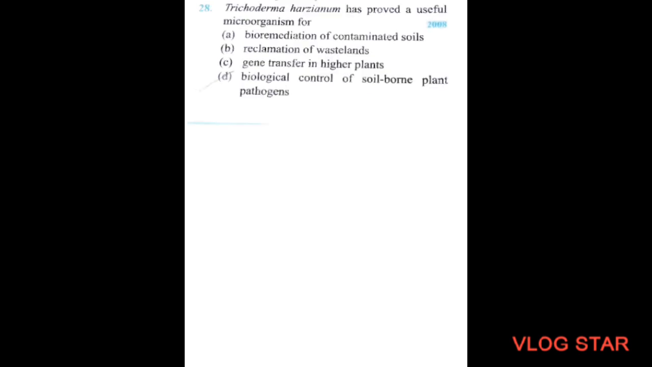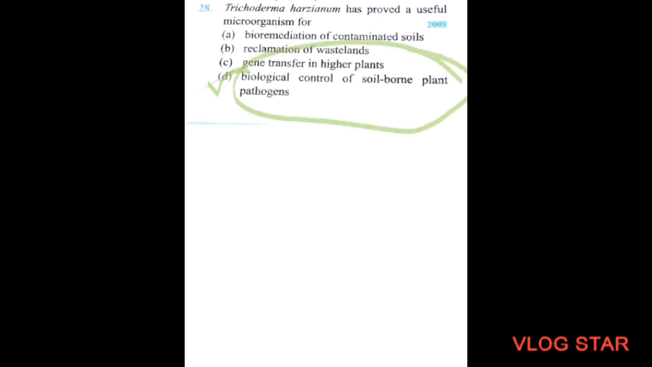Next question. Trichoderma harzianum has proved a useful microorganism for option A, bioremediation of contaminated soil. Option B, reclamation of wasteland. Option C, gene transfer in higher plants. Option D, biological control of some soil-borne plant pathogens. So the correct option will be option number D, that is, biological control of the soil-borne plant pathogens.